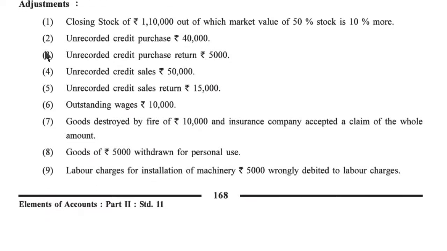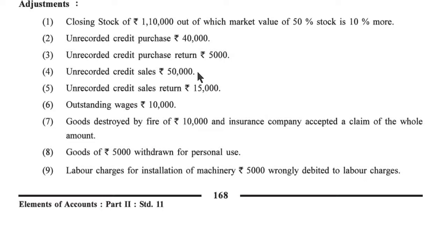Now, unrecorded credit purchase return. When there is a credit purchase return, then also we have to write the first entry in the trading account debit side, minus from the purchase, because purchase return is there. And the second entry, we have to minus from the debtors, because it is a purchase return, so debtors also decrease. Unrecorded credit sales.